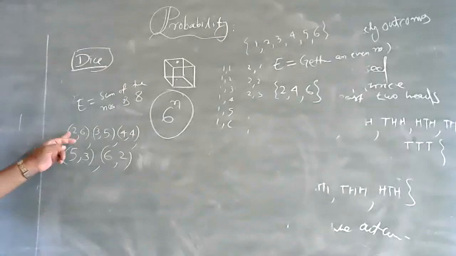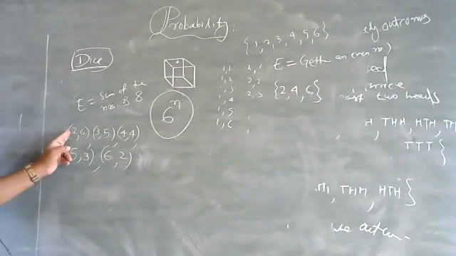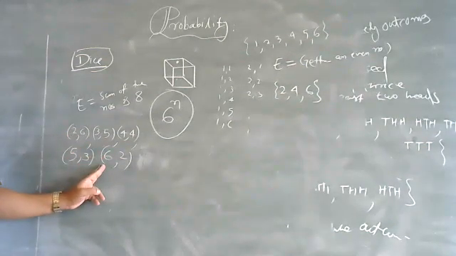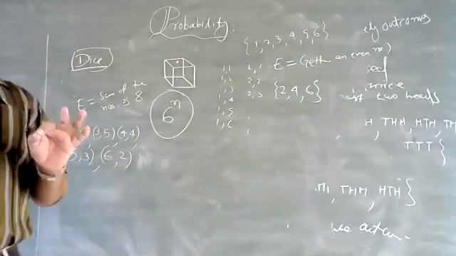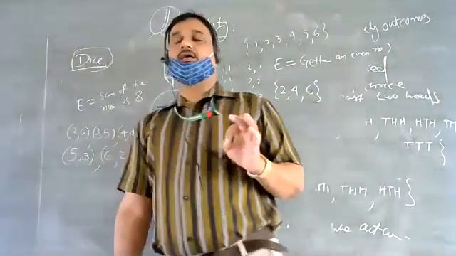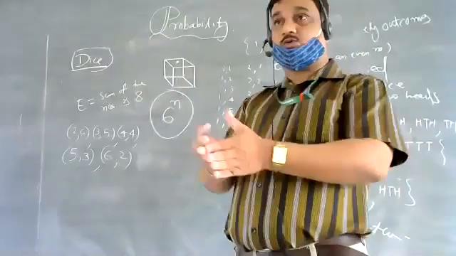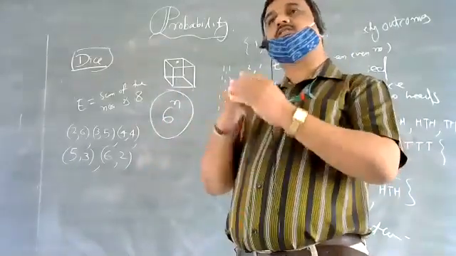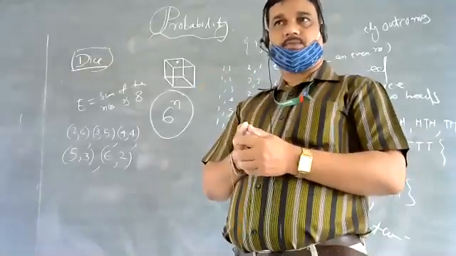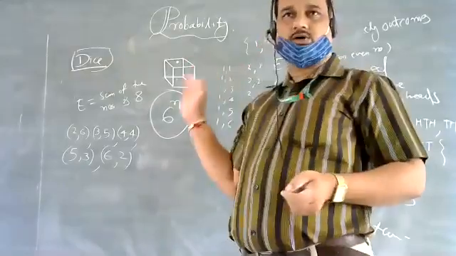Don't think that (2,6) and (6,2) are the same. No. (2,6) means first dice shows 2 and second dice shows 6. So 1, 2, 3, 4, 5: there are 5 favorable outcomes. Number of favorable outcomes is 5. Number of total outcomes is 36. Clear about dice and coin?